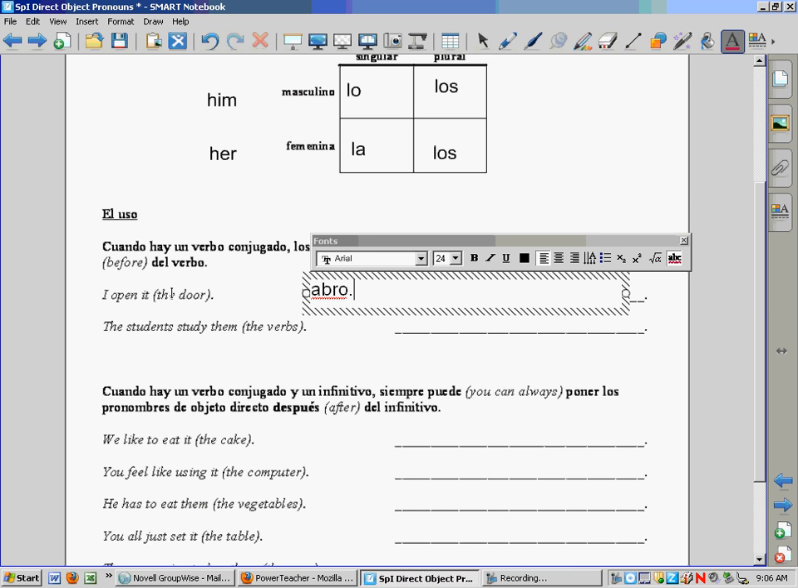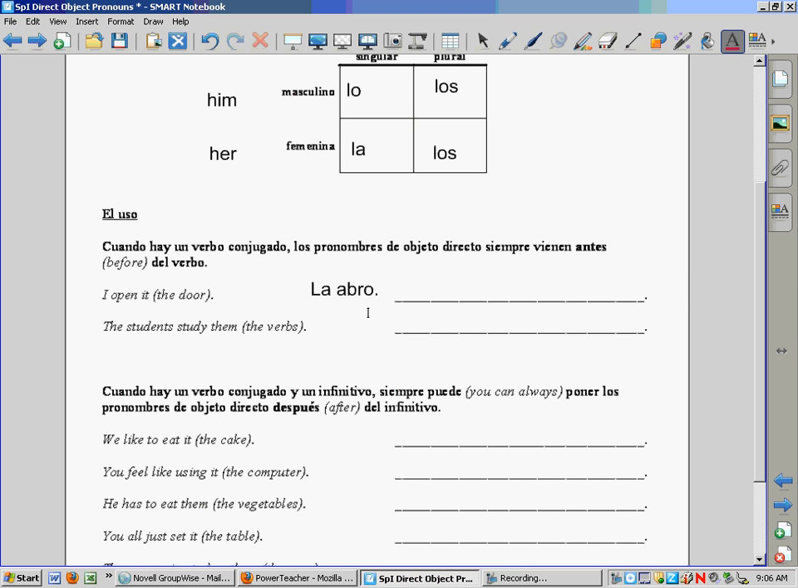And now we have to put the word it. So that means we have to figure out the door. Is that a masculine word where we'd use lo or la? And the word for door is la puerta. Since it's feminine, we know we're going to use la. Now we have to decide where to put it. And as we talked about, unless there's more than one part to the verb, or the verbal phrase technically, we have to put it before. So it becomes la abro.